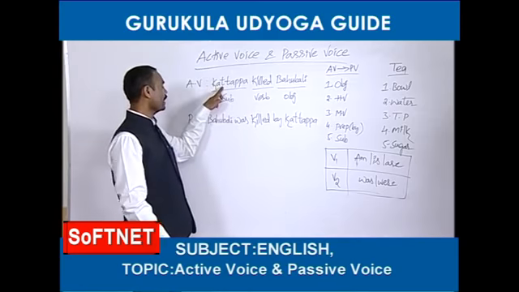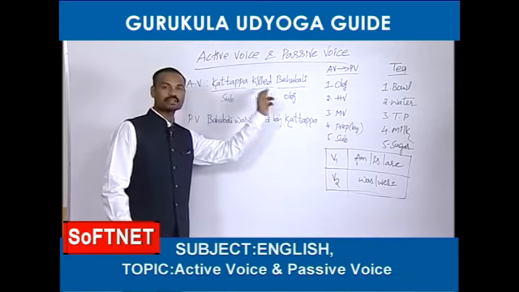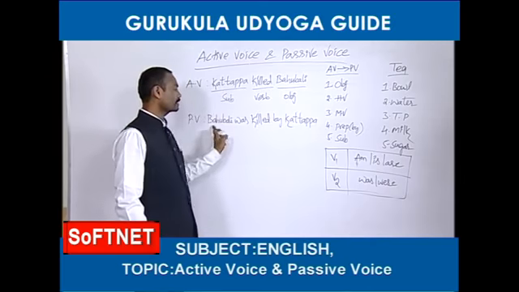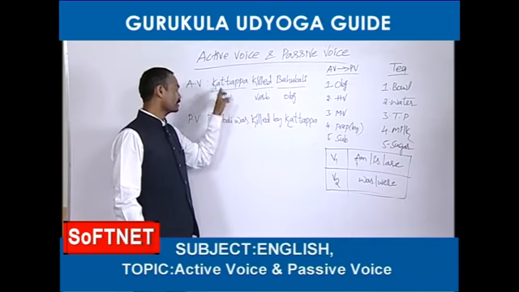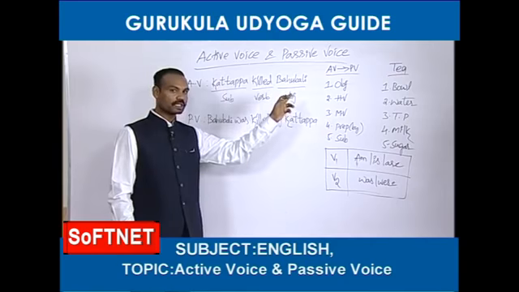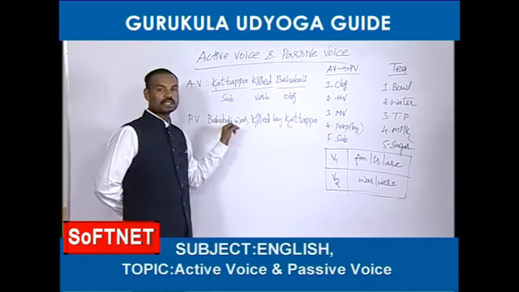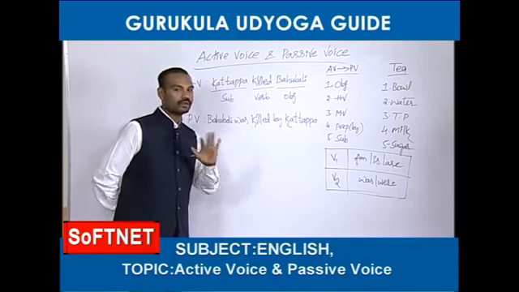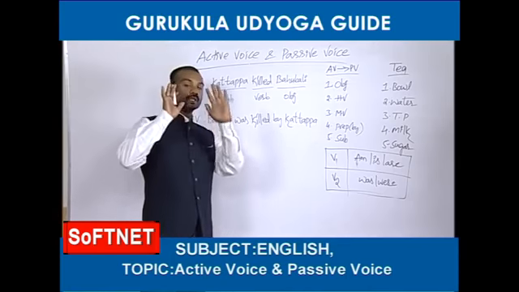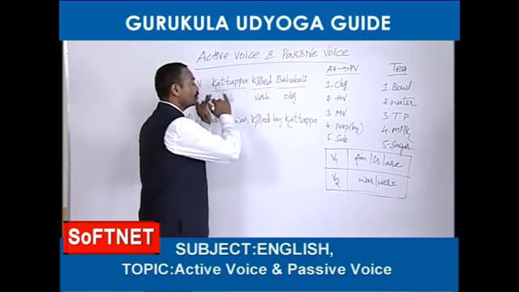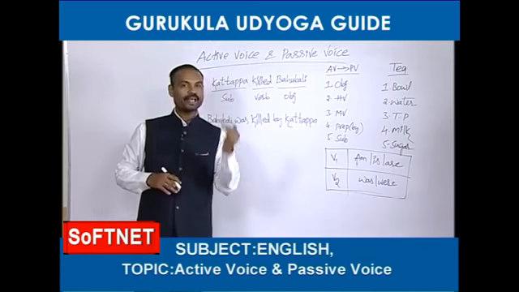This sentence has started with the subject, that is why it is called active voice. This sentence has started with the object, that is why it is called passive voice. Okay, friends, now let us learn how to change an active voice into passive voice.